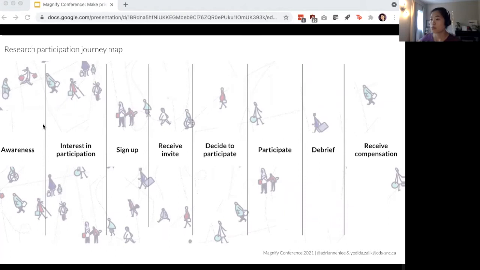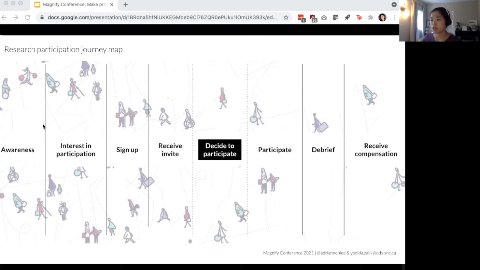Barriers to entry can be present at any of these steps. This reduces how many people participate in a research activity and the diversity of people. If we don't have participation from a diverse group of people, we're limited in our ability to build an inclusive product. Now, we won't be talking about every barrier today. We'll be focusing on the decide to participate step.